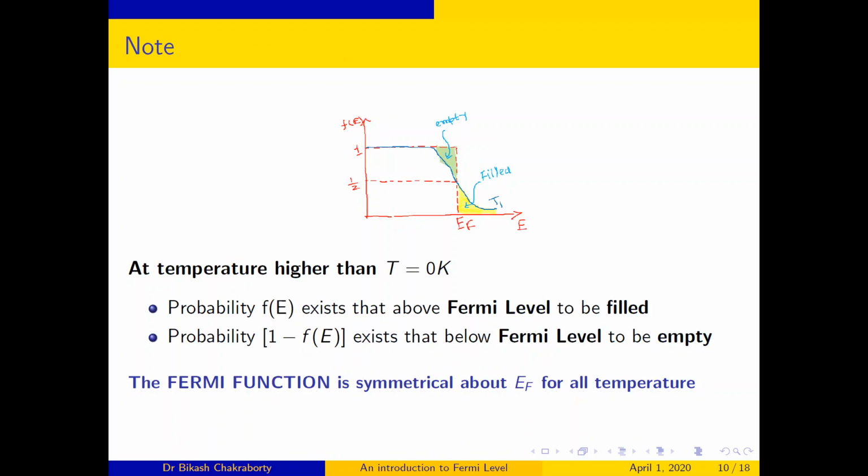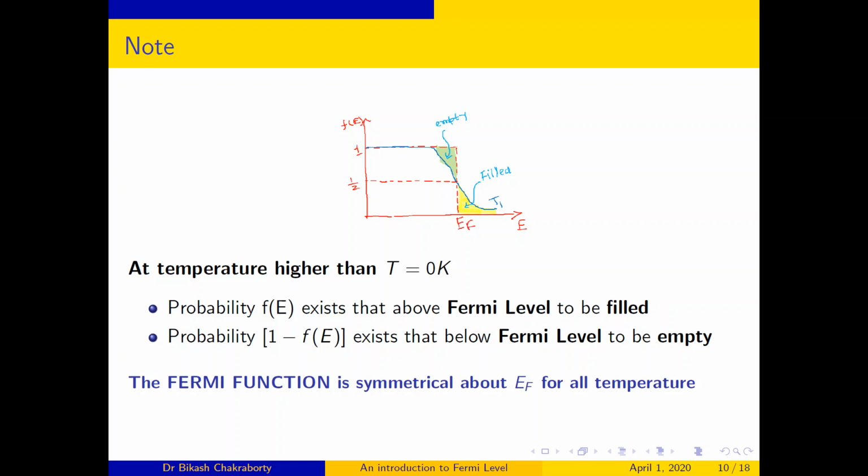Now, what would be the nature of the curve for temperature higher than 0 Kelvin? The probability f of E exists for levels above the Fermi level to be filled, and the probability 1 minus f of E exists for levels below the Fermi level to be empty.